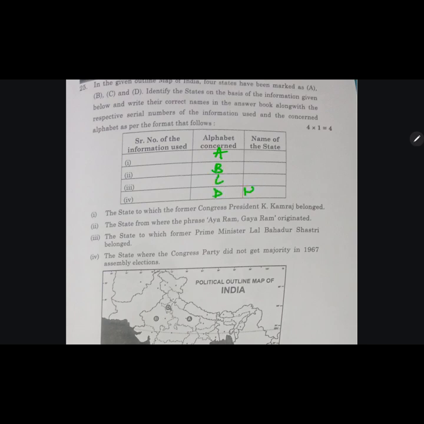D, we have Haryana. B, we had Rajasthan. C, we had Tamil Nadu. And A, we have UP.